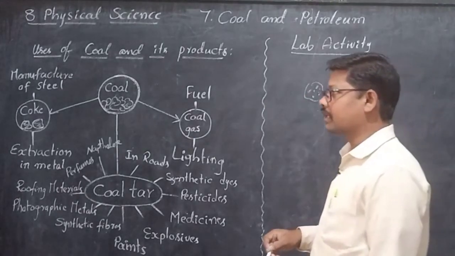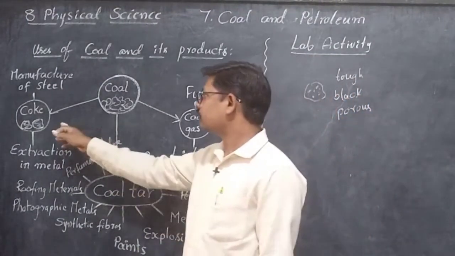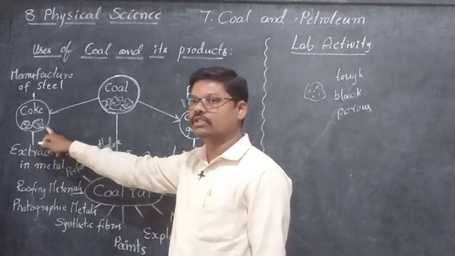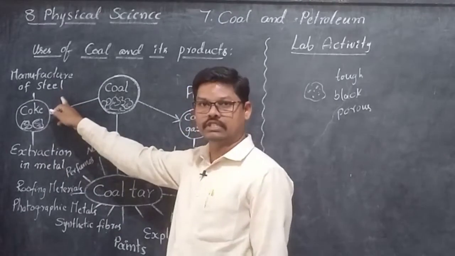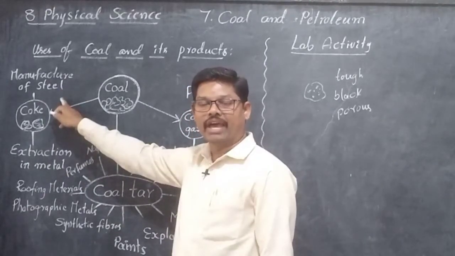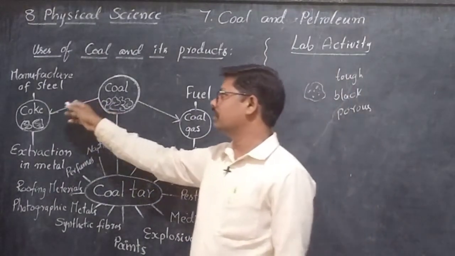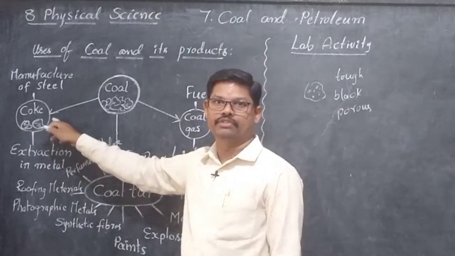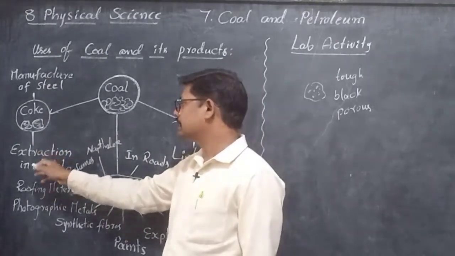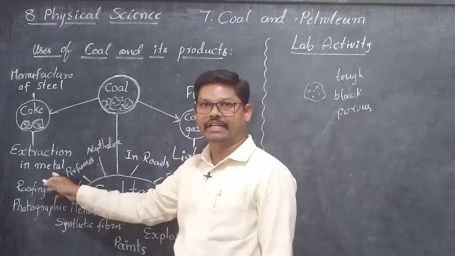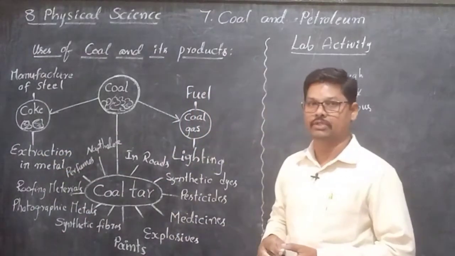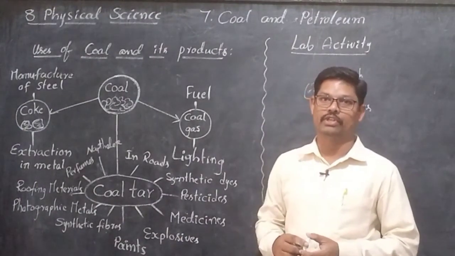So, what are the uses of coke? Coke is mainly used in the manufacturing of steel. While making steel, this coke is used in the steel industries. And in extraction of metals, while extracting the metals, we will use coke.